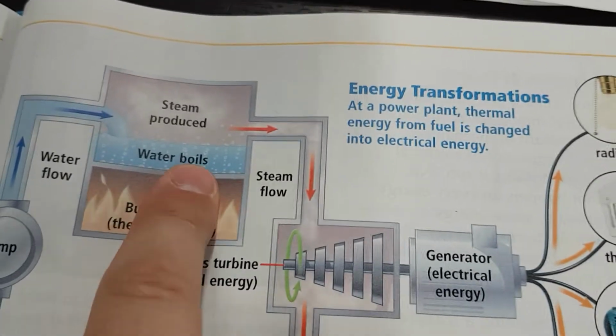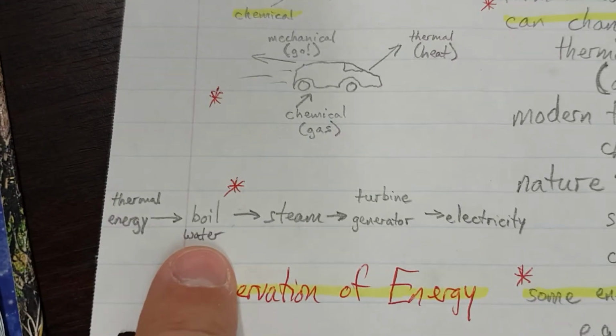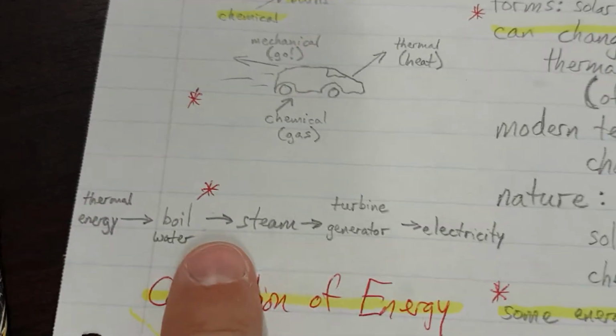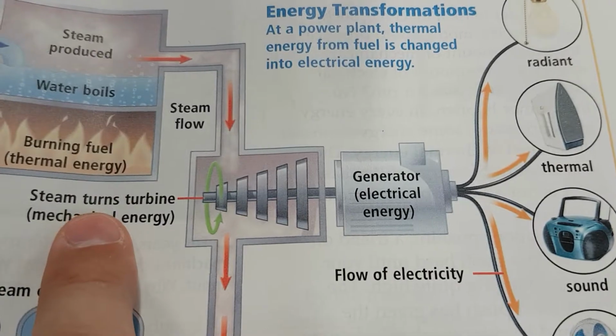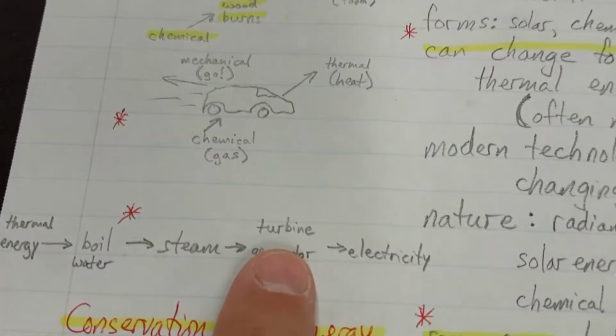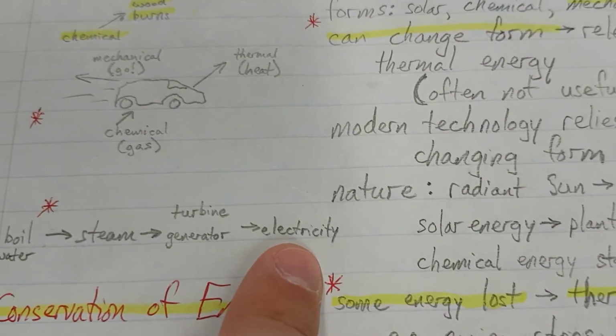We're going to say here is where the energy is going in. We're boiling water. So boil water. That causes steam. So steam. The steam makes this turbine turn. So turbine generator. It generates electricity. So out comes electricity.